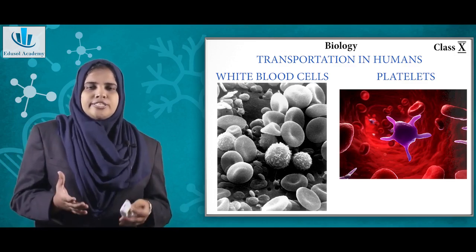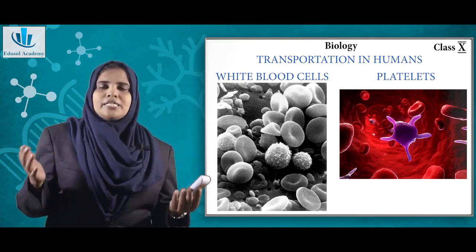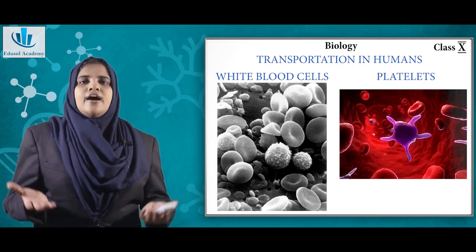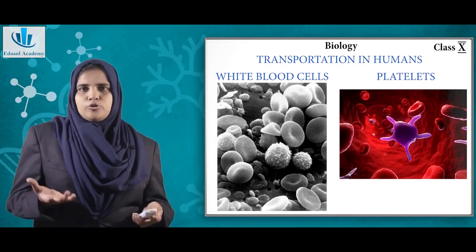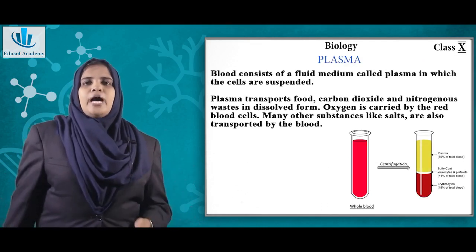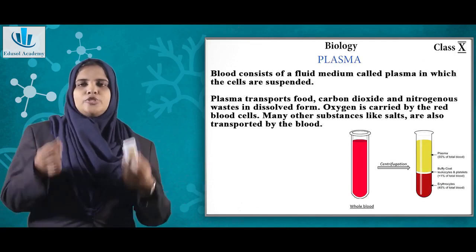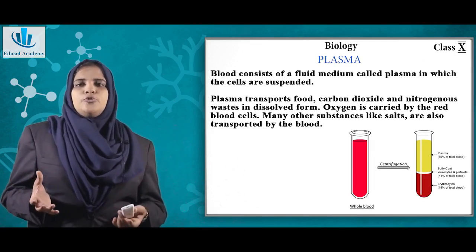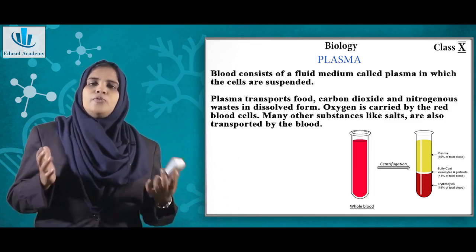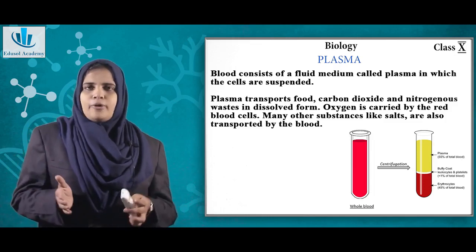WBCs are your soldiers and they help in the defense of the body, and RBCs help in carrying the nutrients through the pigment hemoglobin. Now coming to the plasma component, plasma is actually a clear fluid. Plasma contains certain proteins which also help in the defense of the body.